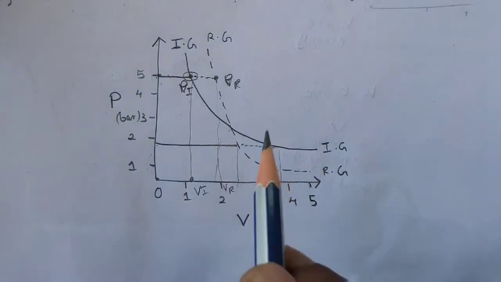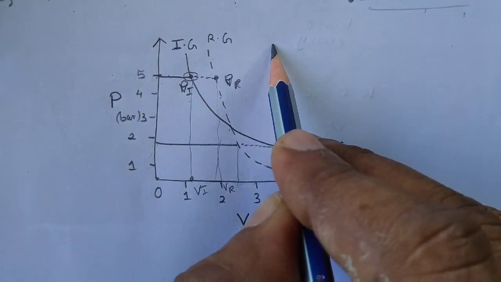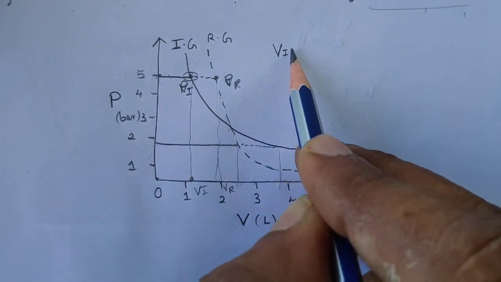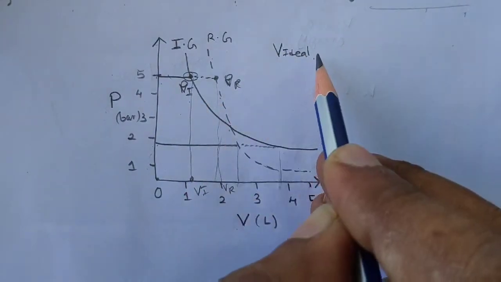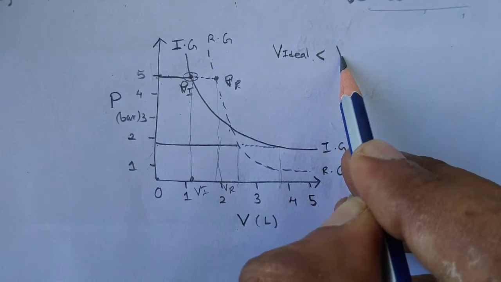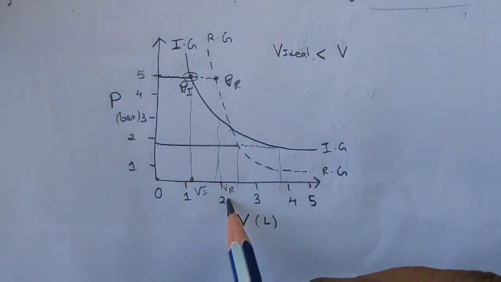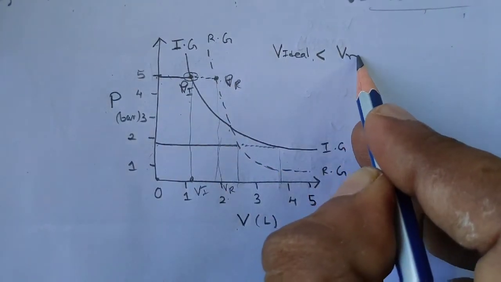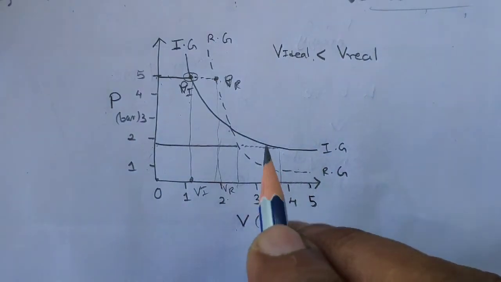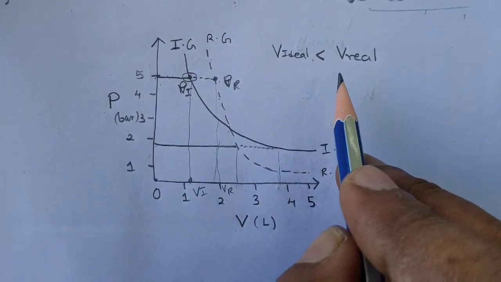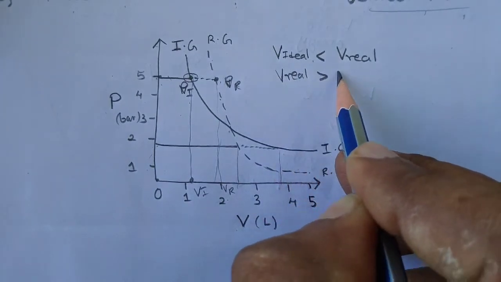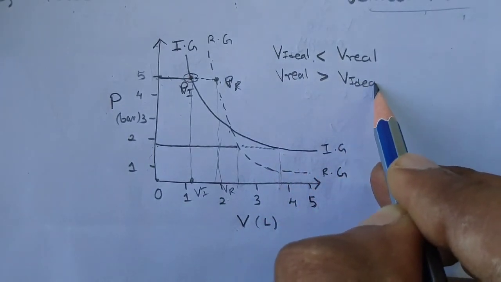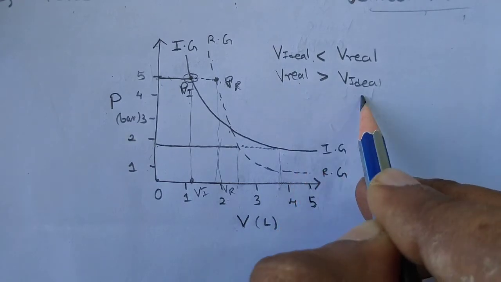So by increasing volume you will see that V ideal is less than V real. You can see this volume is greater, V real. Or you can also write V real is greater than V ideal, right? So real gas volume is greater than V ideal.